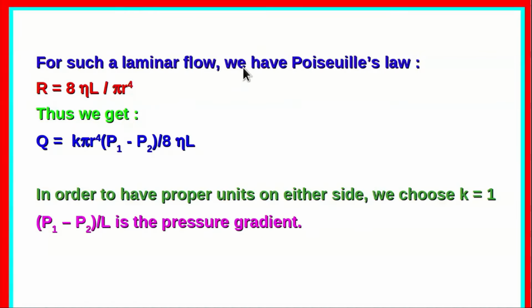For such a laminar flow, we have from Poiseuille's law, R equals 8 eta L by pi r raised to 4, and therefore finally we can write the volume flow rate Q equals K pi r raised to 4 into P1 minus P2 by 8 eta L. So the flow rate is inversely proportional to the viscosity and directly proportional to the pressure difference. In order to match the proper units on either side, we choose K equal to 1.